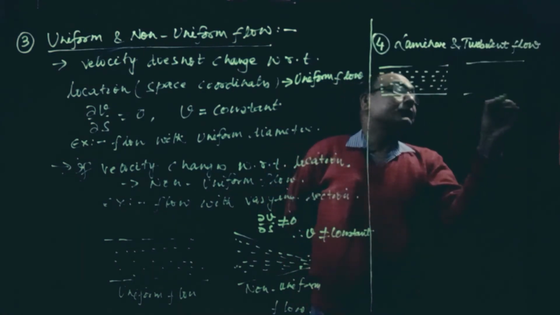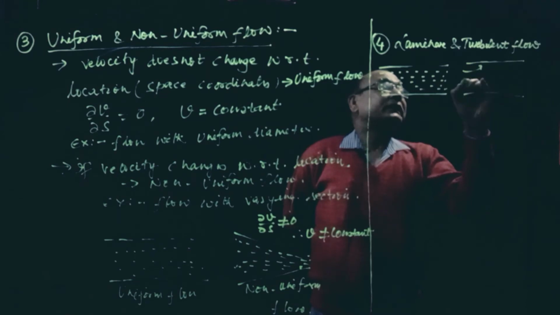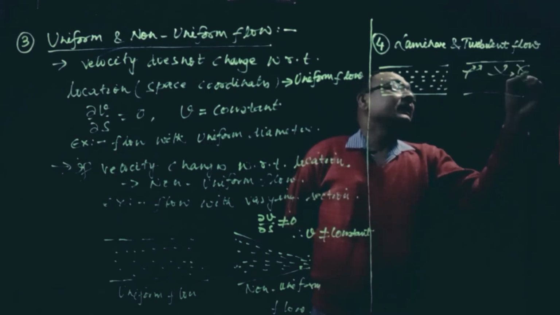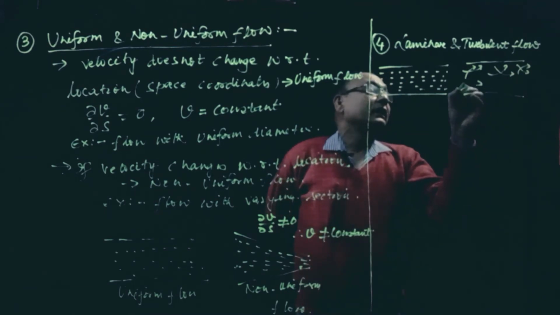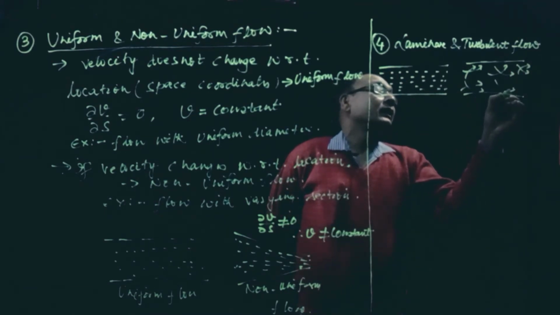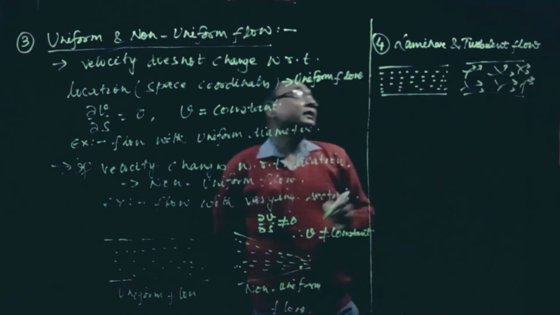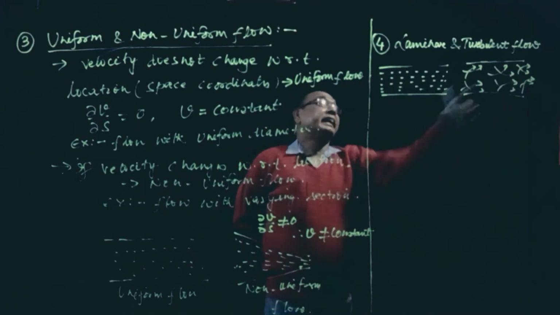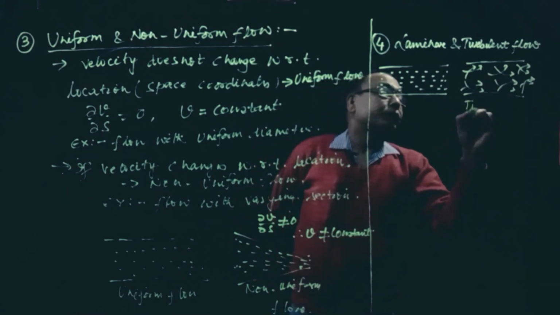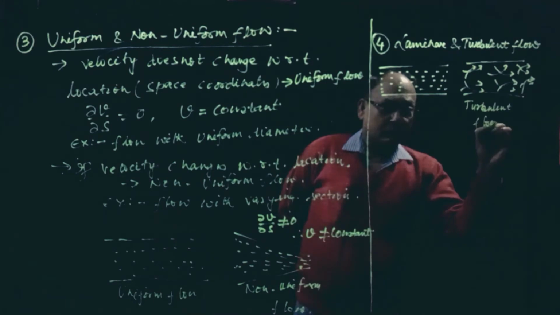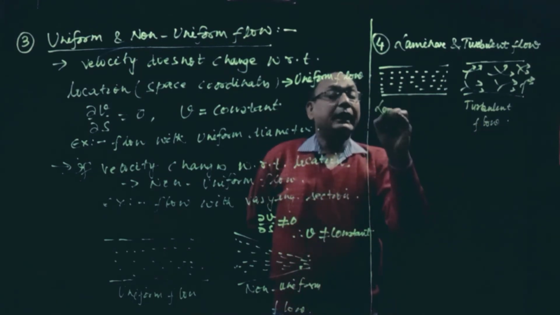And here what is happening, this layer is passing here like this, here also. See, one layer of fluid is mixing with another layer of fluid here. So it is called turbulent flow. And this is called laminar flow.